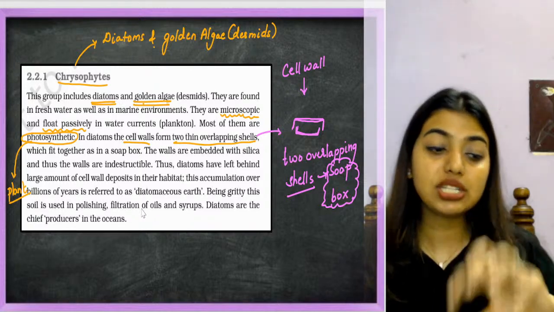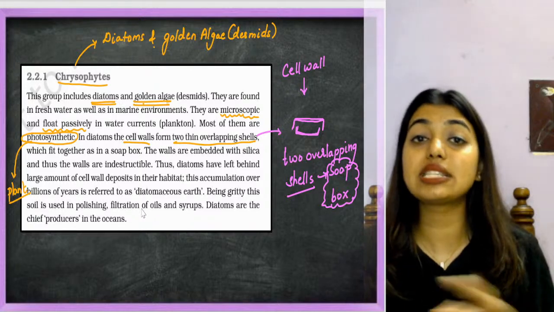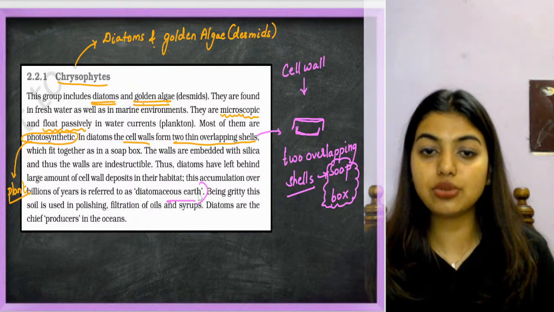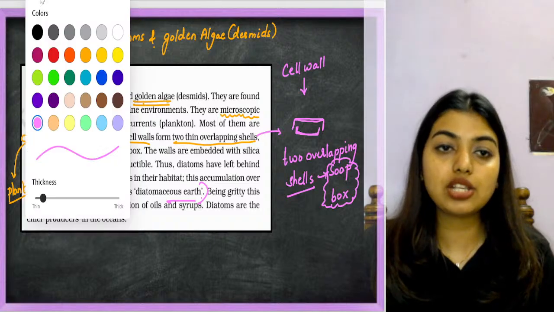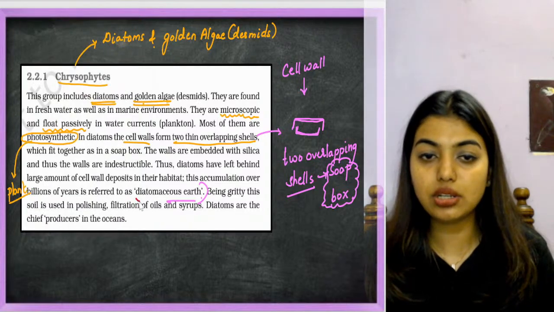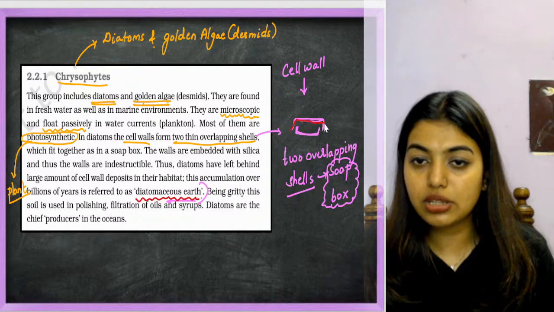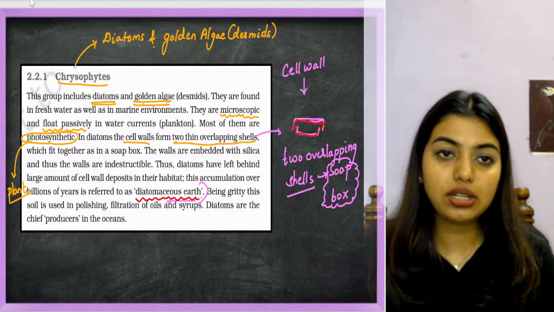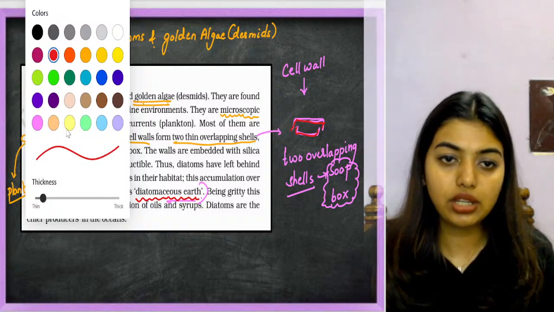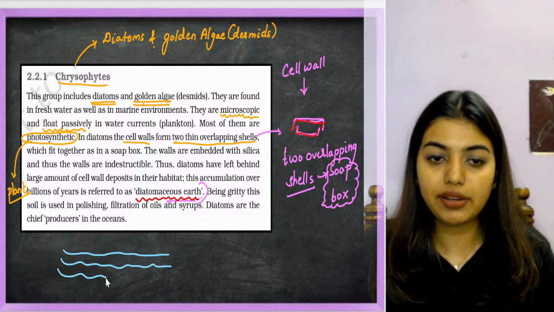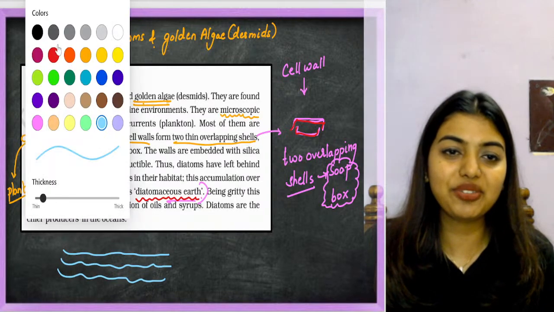This accumulation, after billions of years, is called diatomaceous earth. They can ask you the definition of diatomaceous earth, as you are a board student. What you have to tell is very simple: these overlapping shells are made of silica. Imagine these pink dots are the habitat where they are living. This is the seabed, and what a beautiful wave I have drawn.